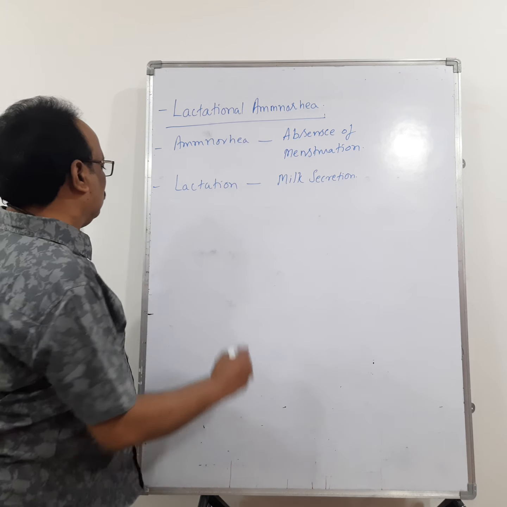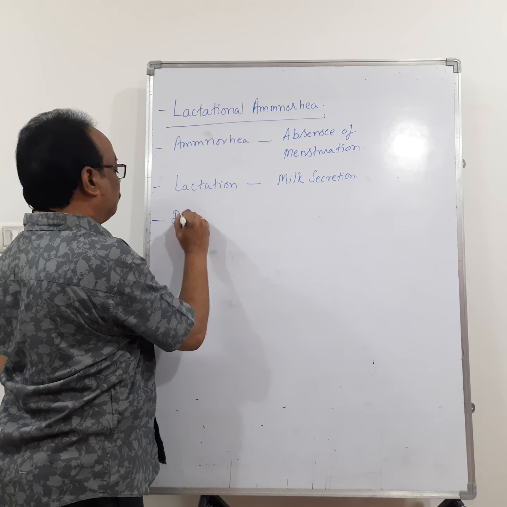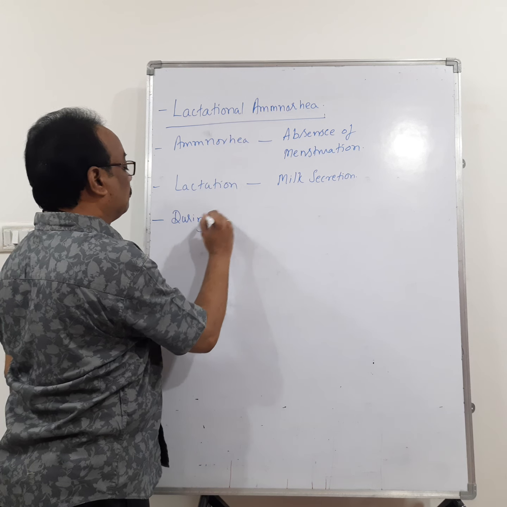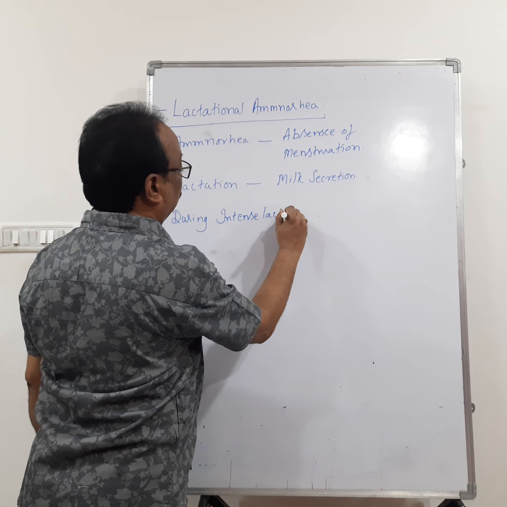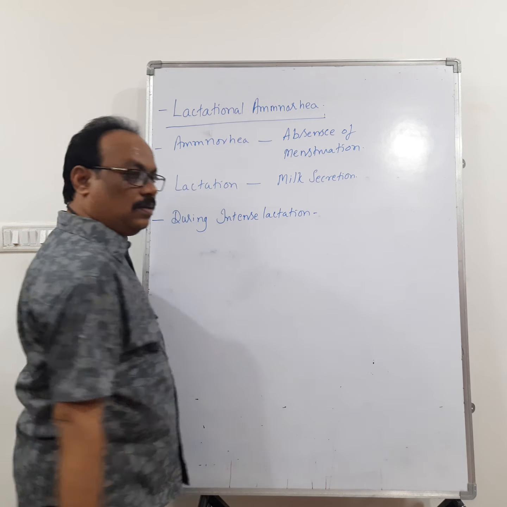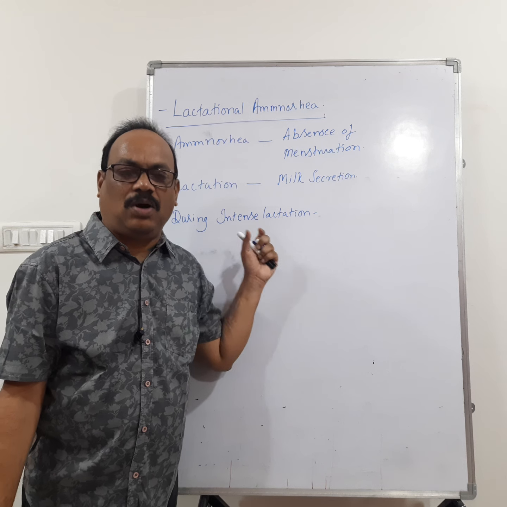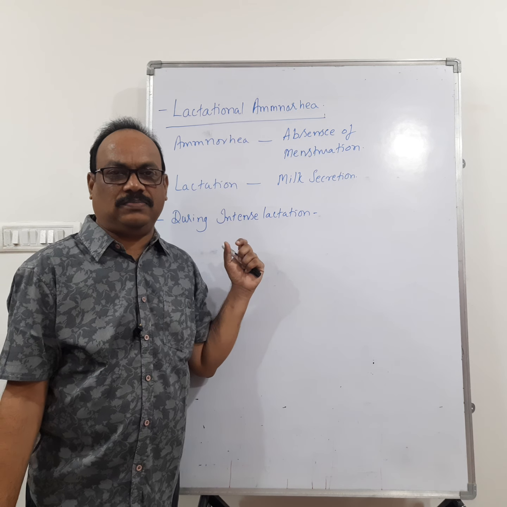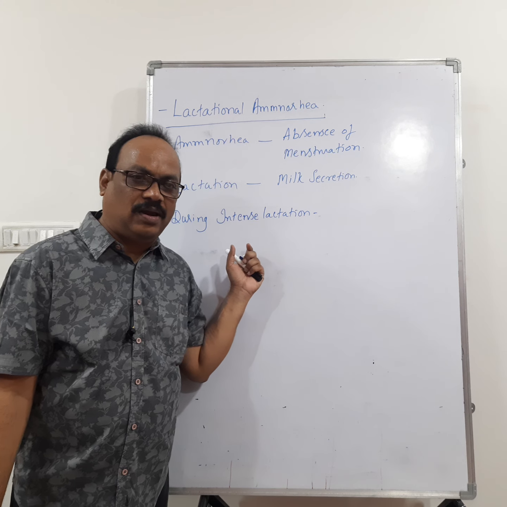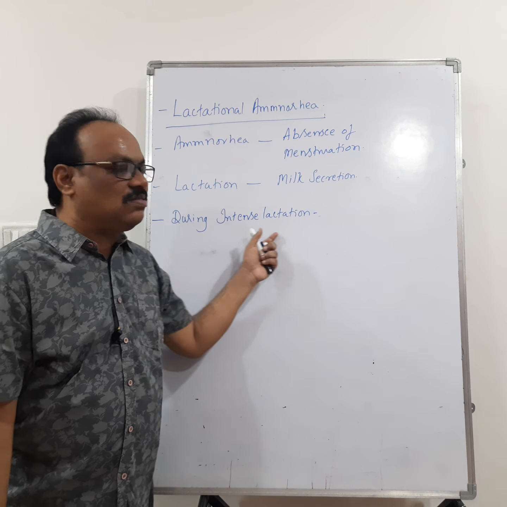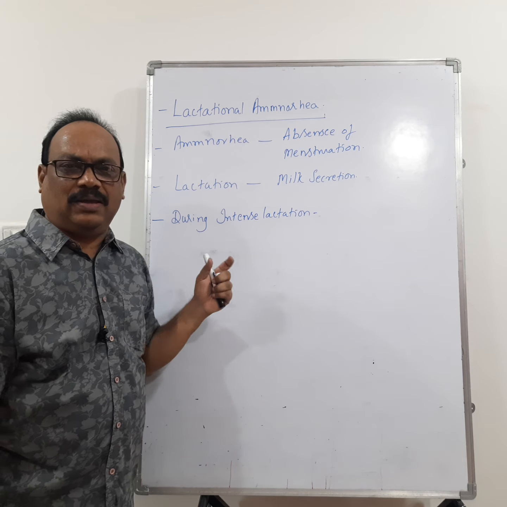Then during intense lactation, that means when a woman delivers a baby and starts breastfeeding her child, we call that intense lactation. During intense lactation, what is happening?